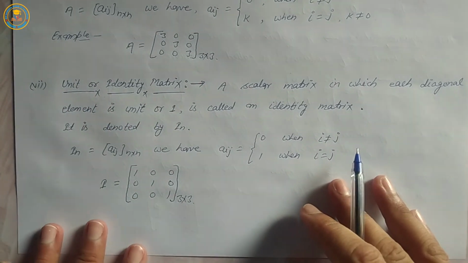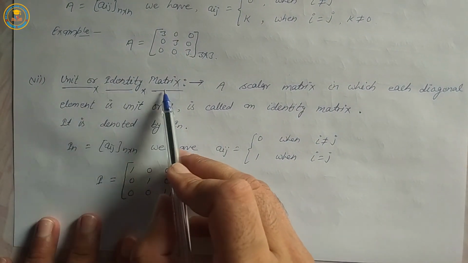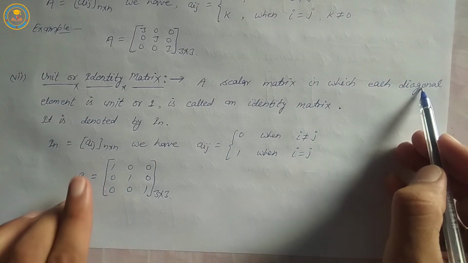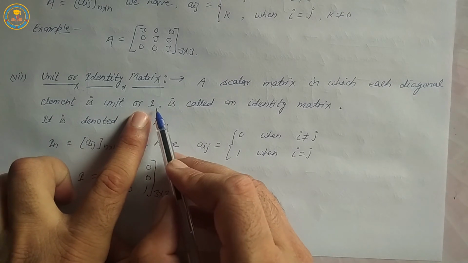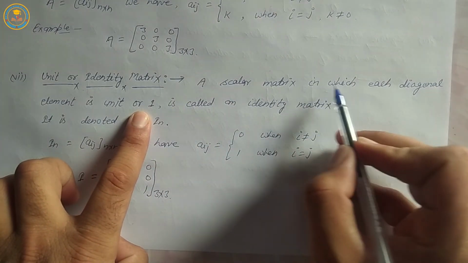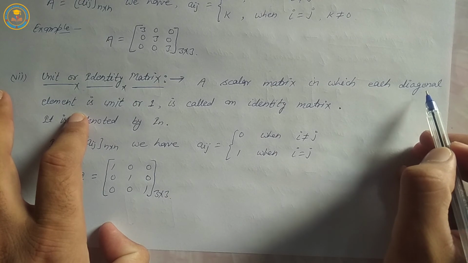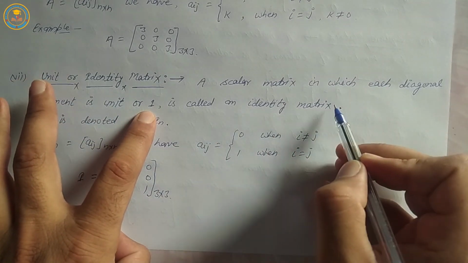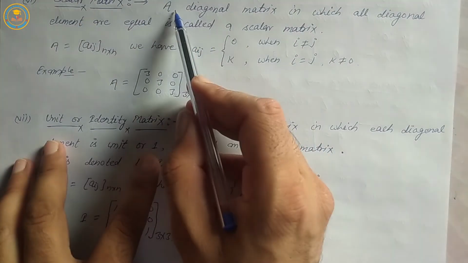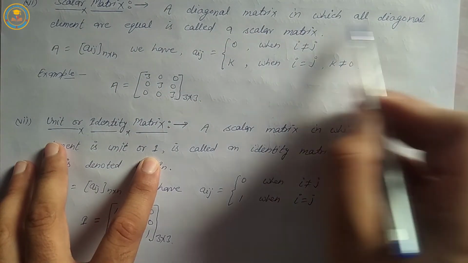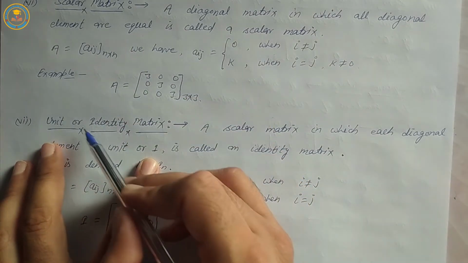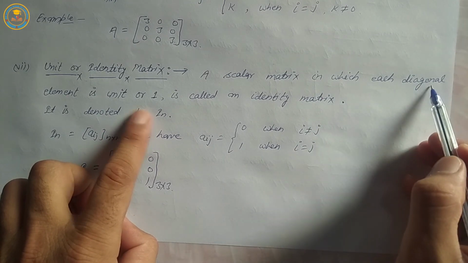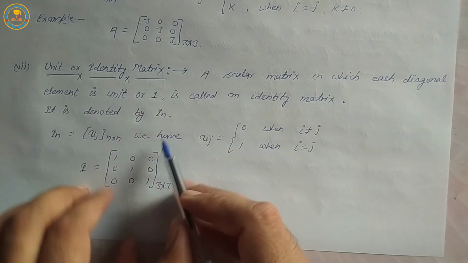Next definition, unit or identity matrix. A scalar matrix in which each diagonal element is unit, or one, is called an identity matrix. A scalar matrix has all diagonal elements equal, and a unit matrix is a scalar matrix in which each diagonal element is unit.